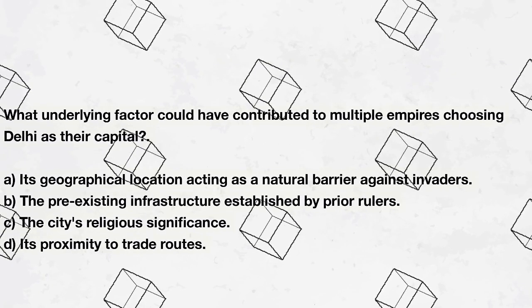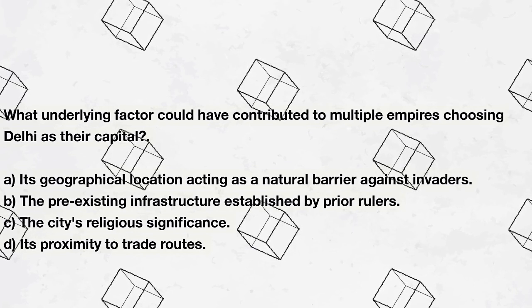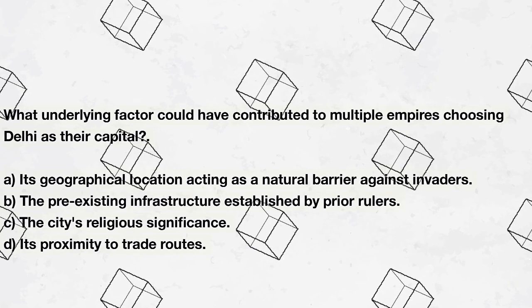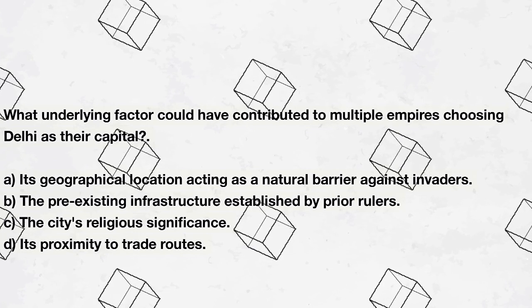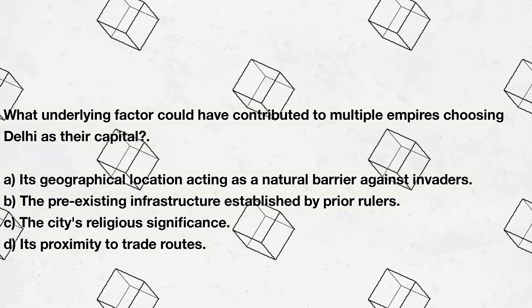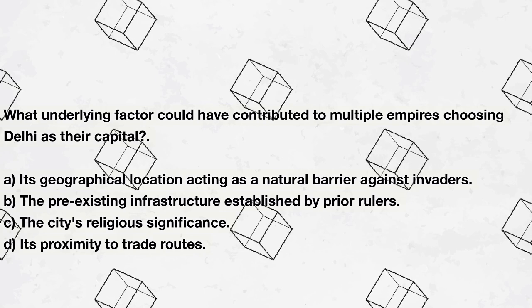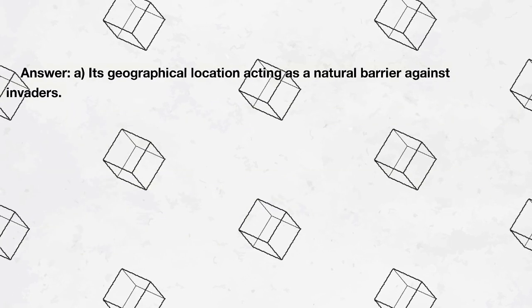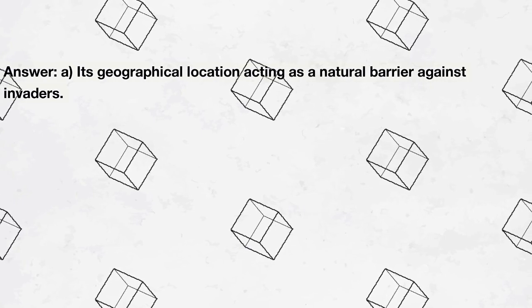What underlying factor could have contributed to multiple empires choosing Delhi as their capital? A. Its geographical location acting as a natural barrier against invaders. B. The pre-existing infrastructure established by prior rulers. C. The city's religious significance. D. Its proximity to trade routes. Answer: A. Its geographical location acting as a natural barrier against invaders.